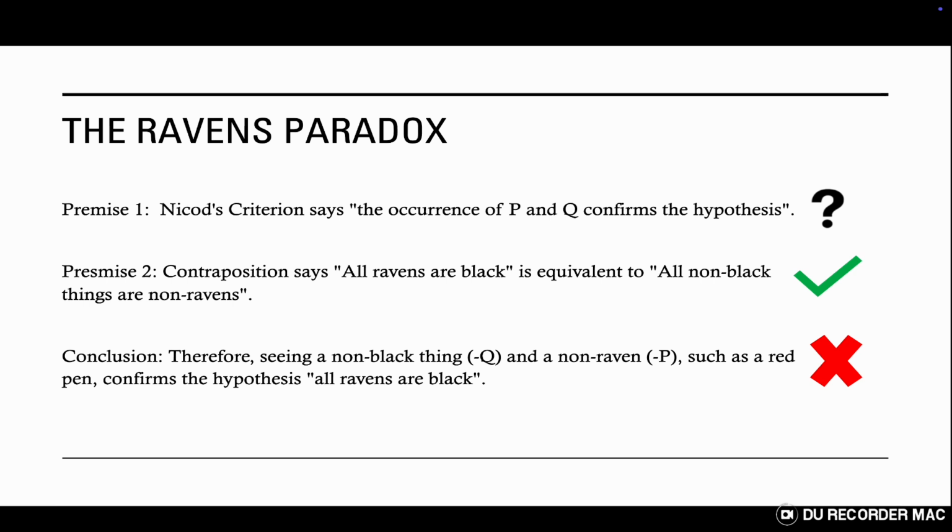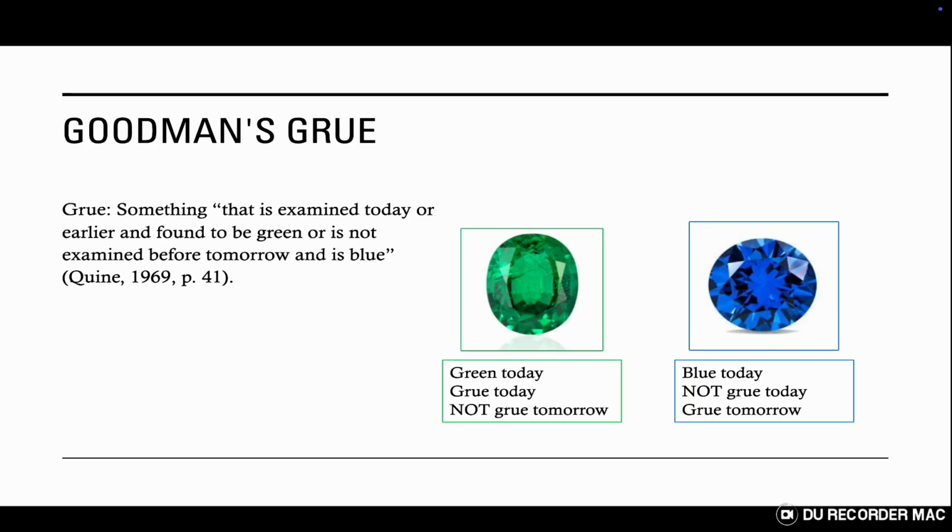To do so, we can look at Goodman's GRU paradox and determine how to use it to thwart Nico. The term GRU refers to something used in Goodman's new riddle of induction, first set out in his 1955 book Fact, Fiction, and Forecast. It means something, quote, that is examined today or earlier and found to be green, or is not examined before tomorrow and is blue, unquote.